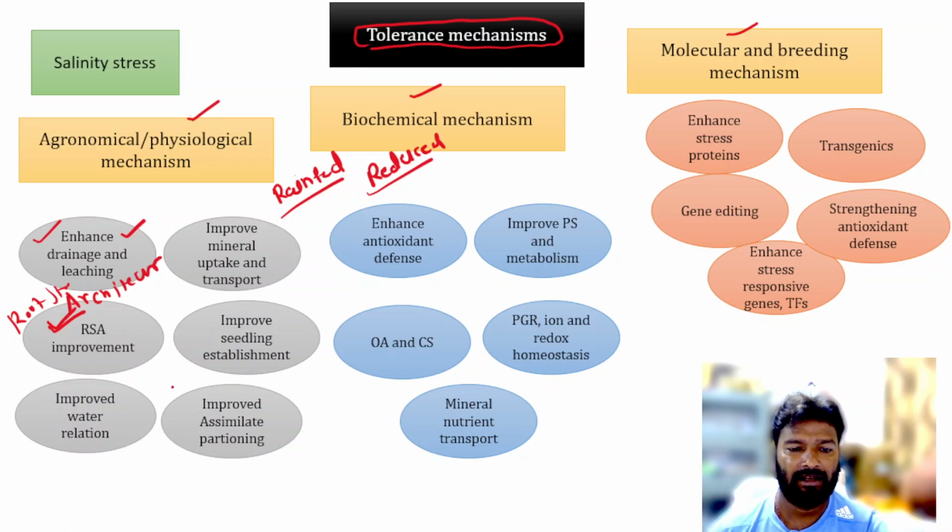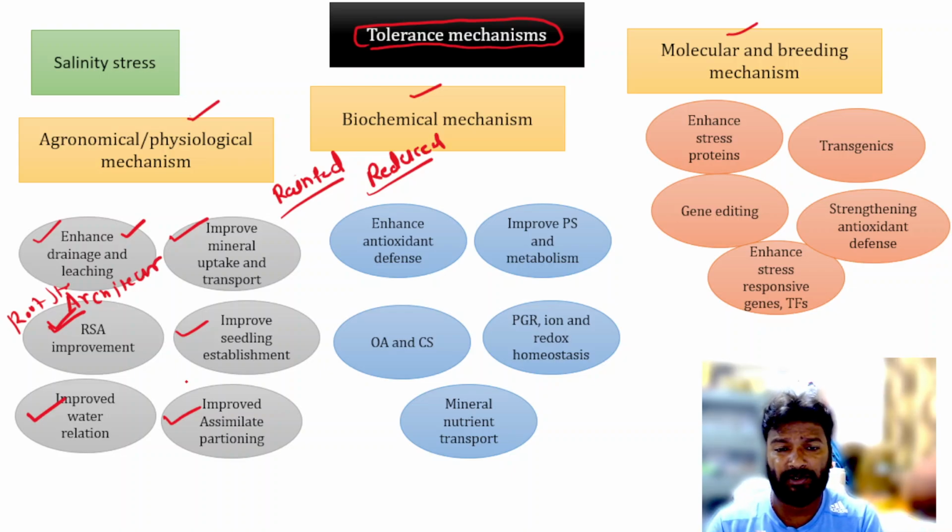Then improve water relations. You know that it reduces the water status and potential. So we can improve the water relations, also improve mineral uptake and transport, improve seedling establishment, improve assimilate partitioning. Okay, so these are the physiological and agronomical traits which can be improved for the saline tolerance.